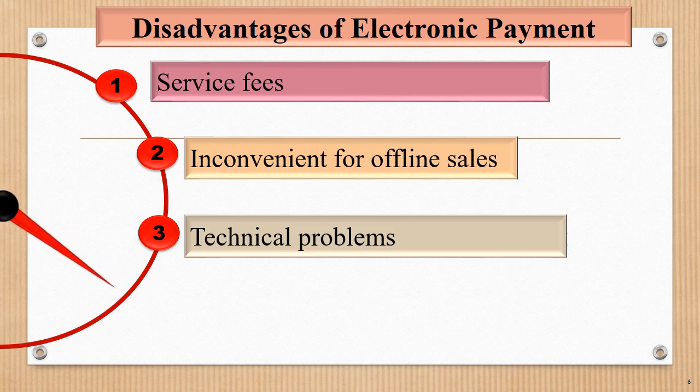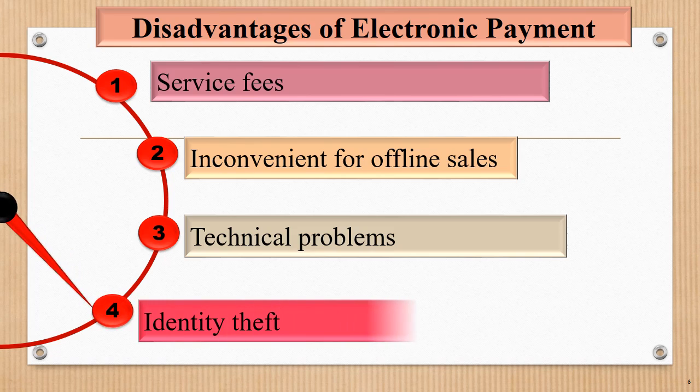Next is identity theft. The process is complicated because of the near anonymous electronic nature of transactions taking place between the network computer systems of buyer and seller. Here many security issues are involved. So these all are the disadvantages of electronic payment.